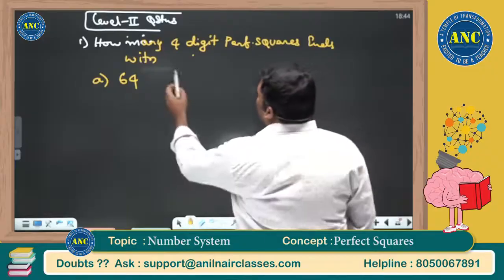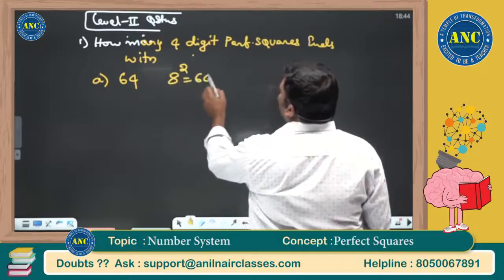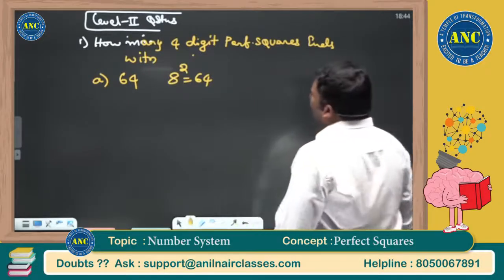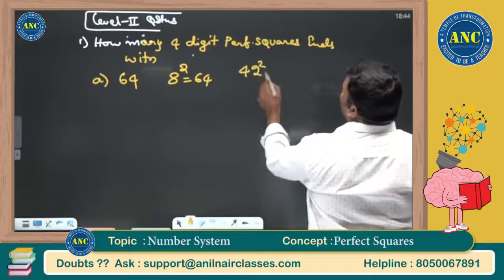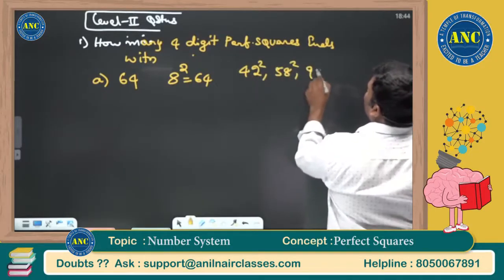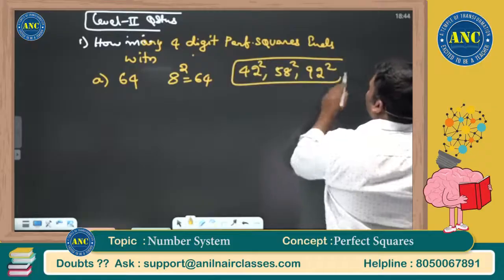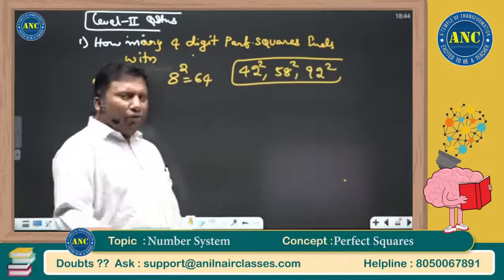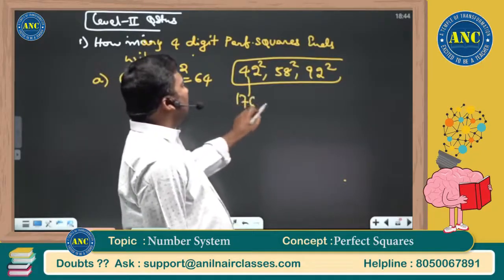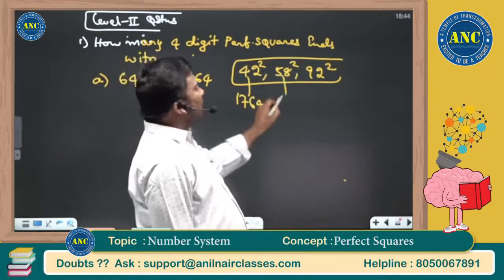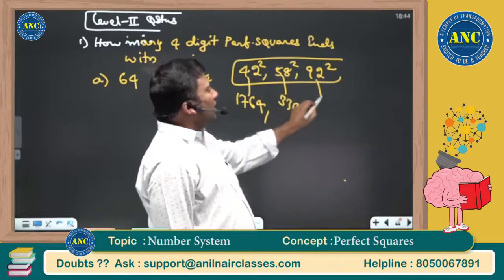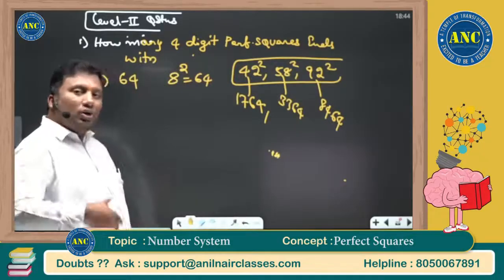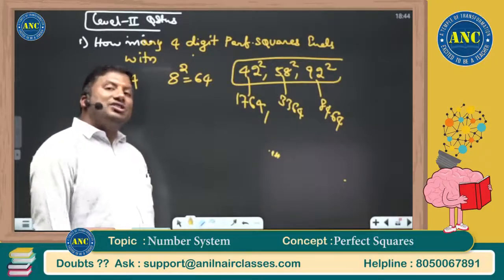Step number 1: what is the smallest number whose square ends in 64? 8 square is 64. Once you get x square, all the logic is simple. 50 minus 8, 42 square; 58 square; 92 square. These are the 3 four-digit perfect squares which end with 64. 42 square is 1764, 58 square is 3364, 92 square is 8464. Logic clear? Either you will get some values or you will get 0 values.